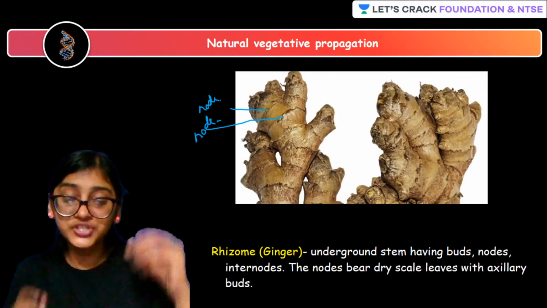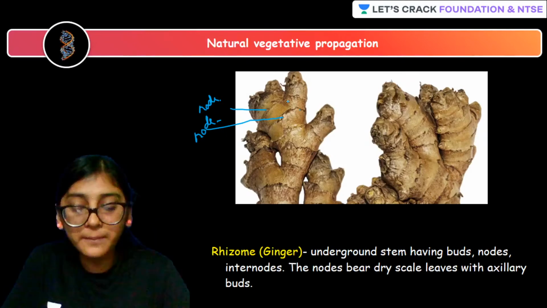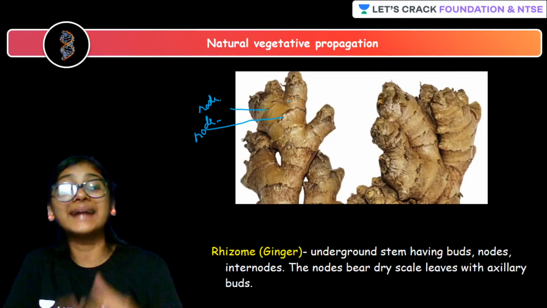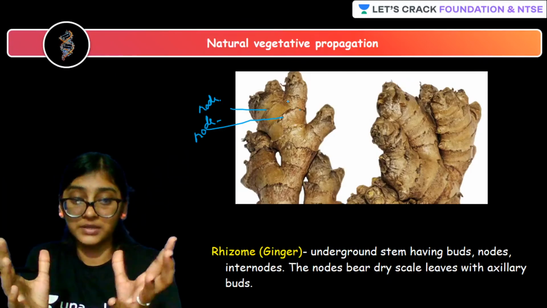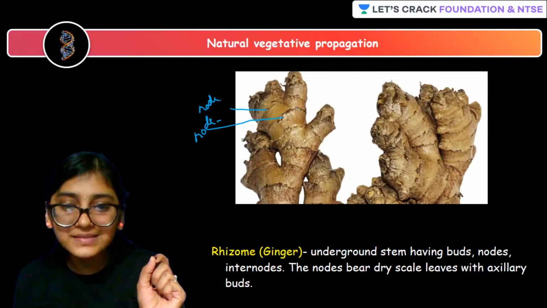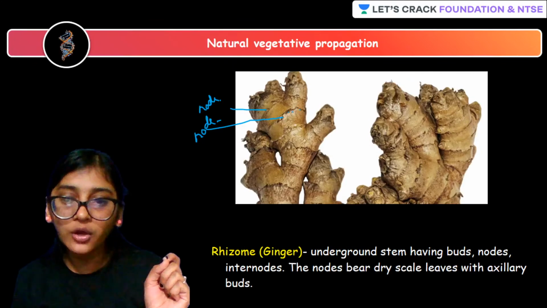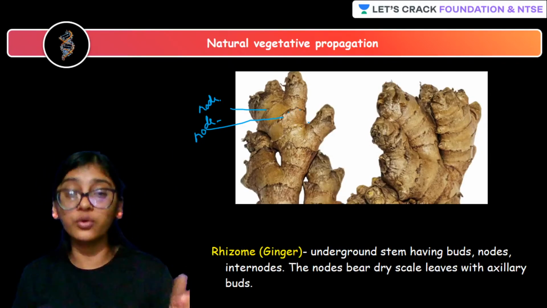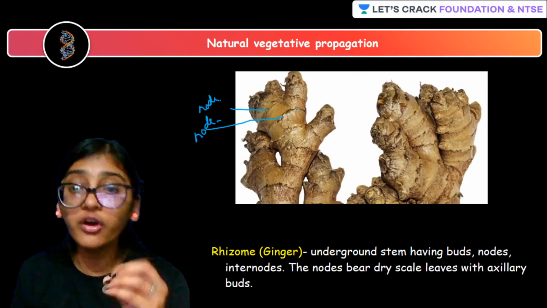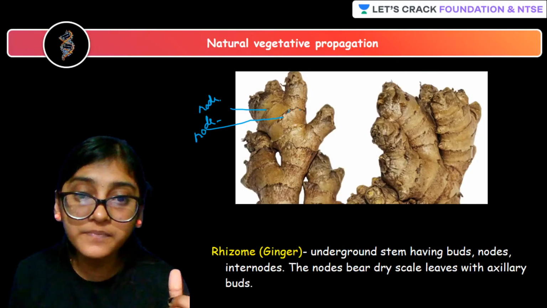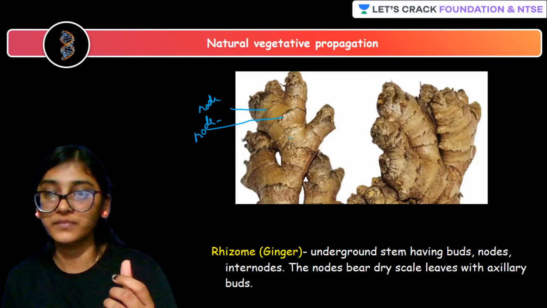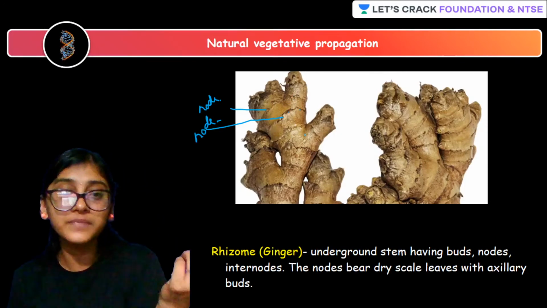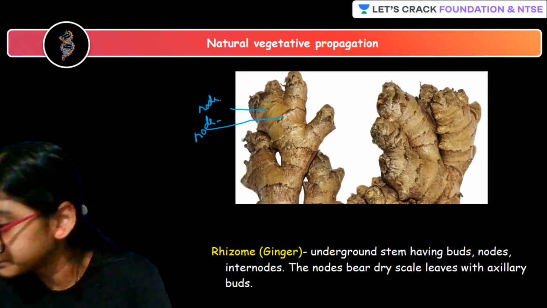So this ginger is nothing but an underground stem which is having nodes, buds and internodes. And these nodes will be bearing the dry scaly leaves on them. Okay, so in the case of ginger also you get to see production of the buds from the stem. So they are able to show production of the new plantlet from the stem.